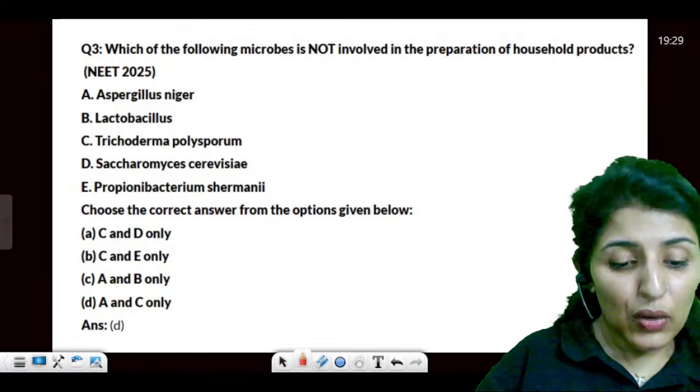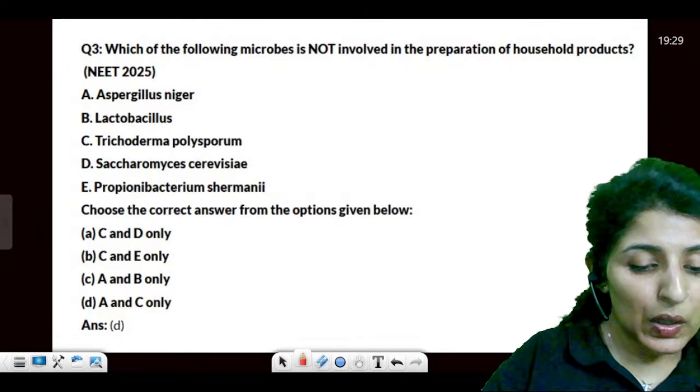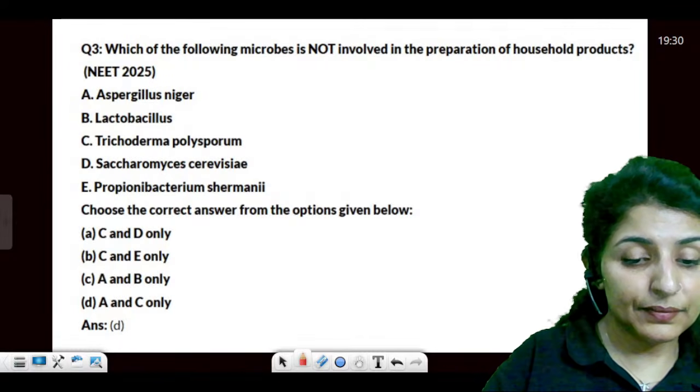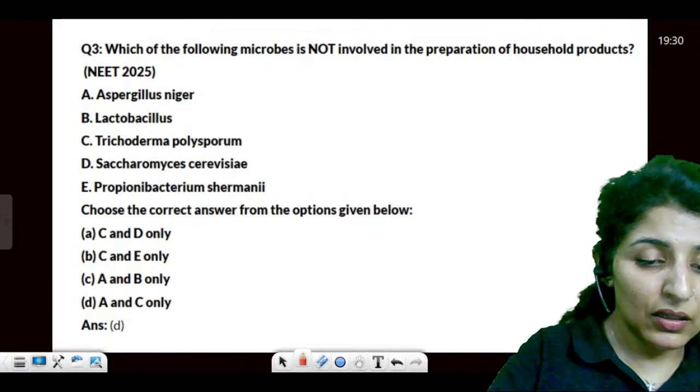streptokinase. Please, are you able to solve the questions before me? Are you able to solve these questions? Are you faster than me? You have to be, guys.